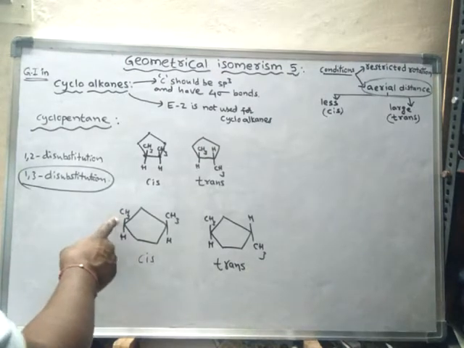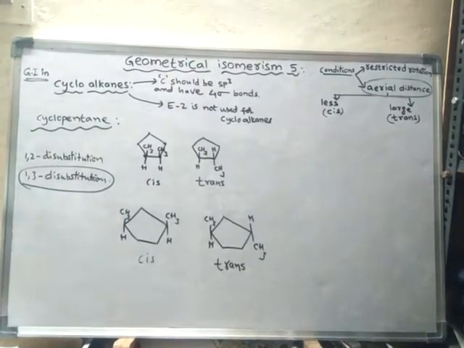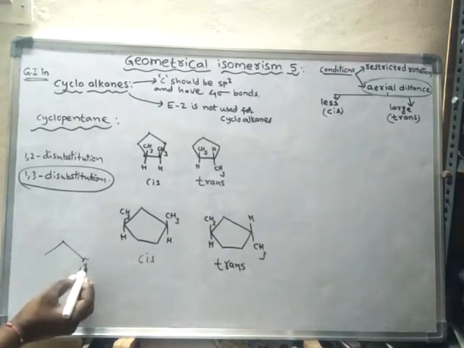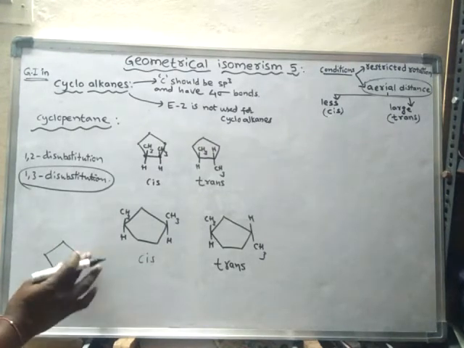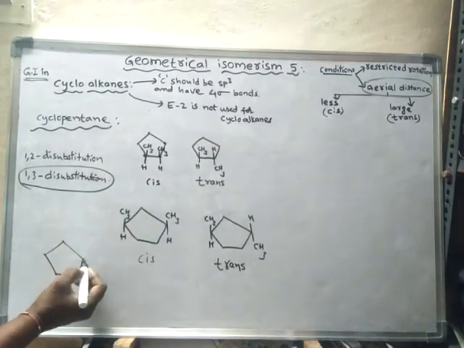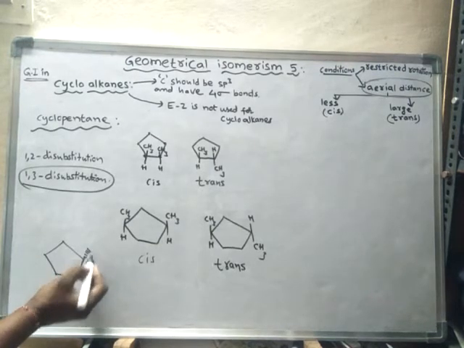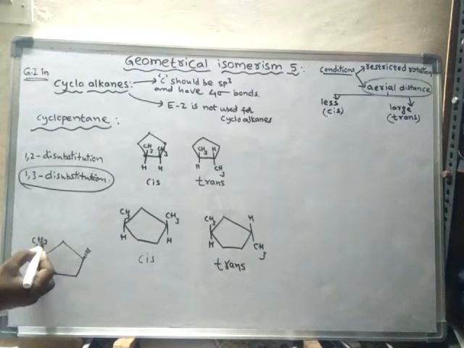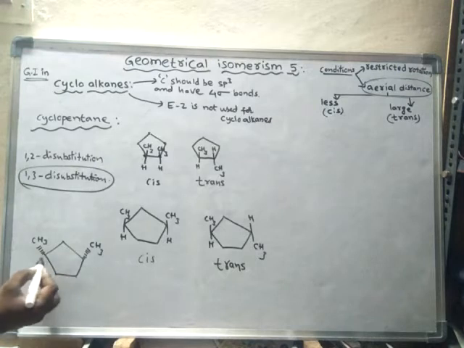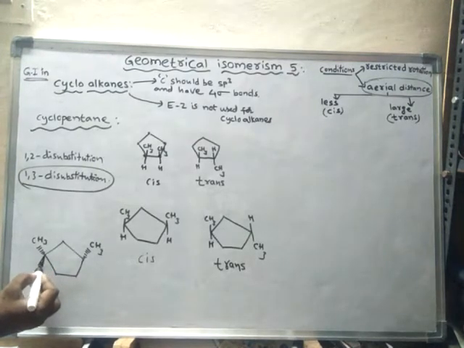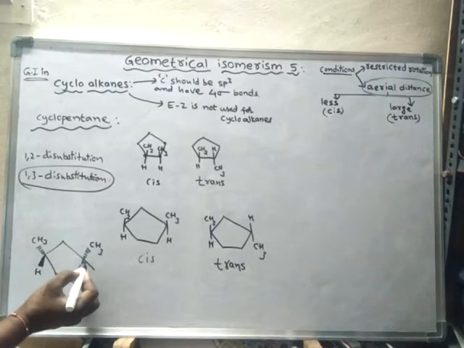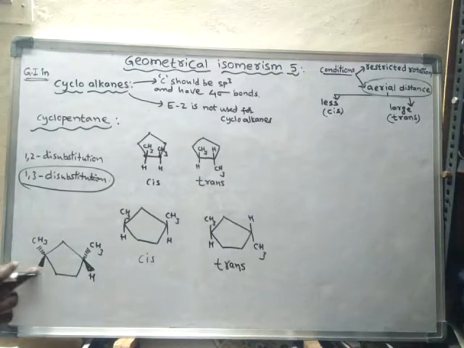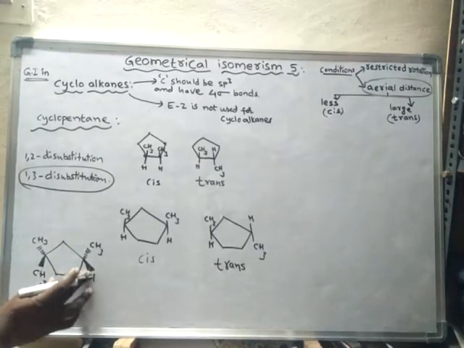If I draw using the wedge structure, it will be like this. These two should be on the same side. Either both of them should be away from the observer, or both of them may be towards the observer.